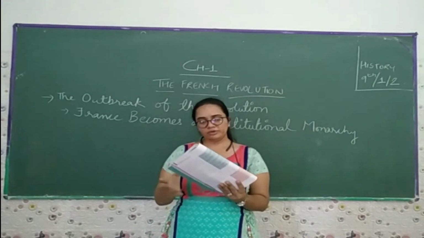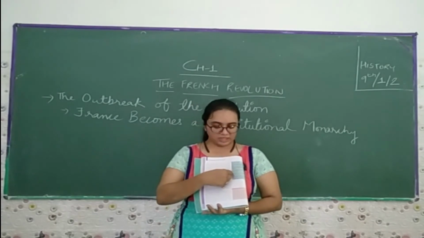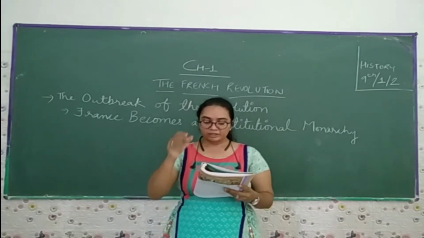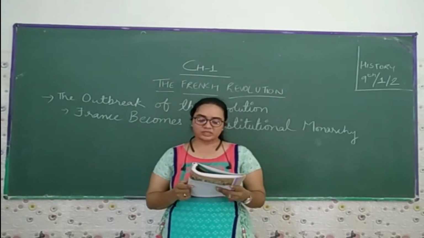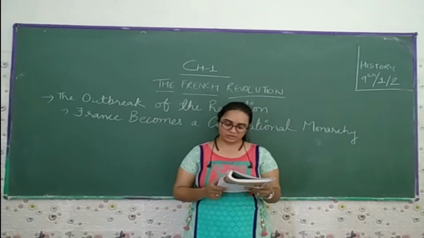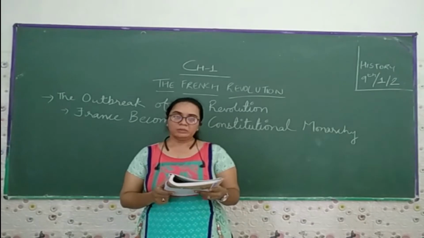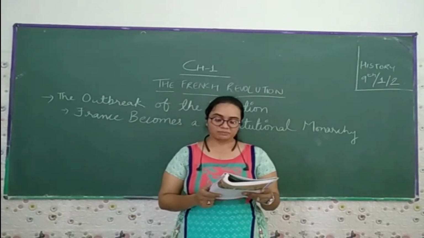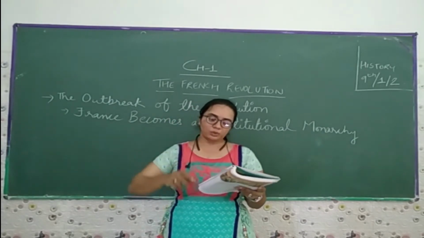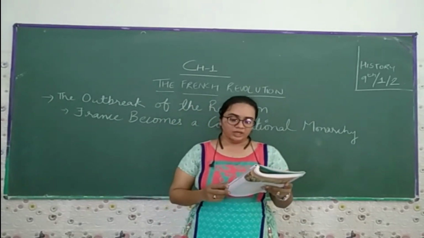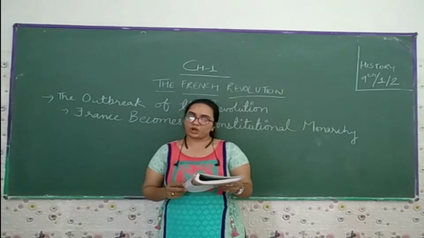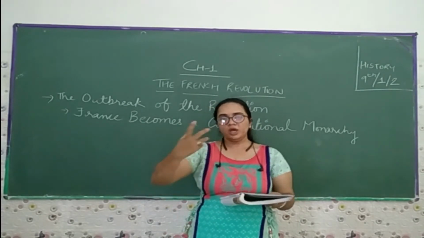Now you have to keep some important dates in your mind. It starts from 1774: Louis XVI becomes the king of France and faces an empty treasury and growing discontent within the society of the old regime. Then in 1789, the Estates General is convened, the Third Estate forms the National Assembly, the Bastille is stormed, and there is a peasant revolt in the countryside, which I have discussed in the first part of this chapter. Then in 1791, a constitution is framed to limit the powers of the king and guarantee basic rights to all human beings.